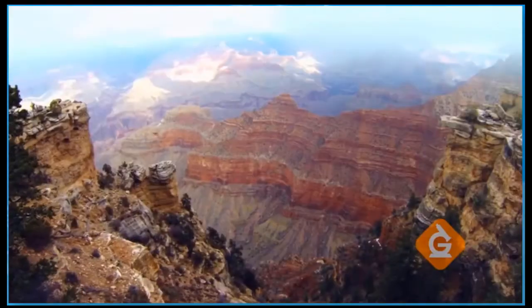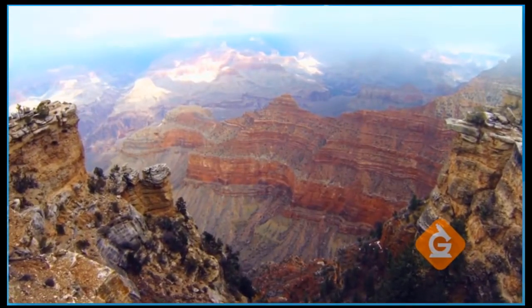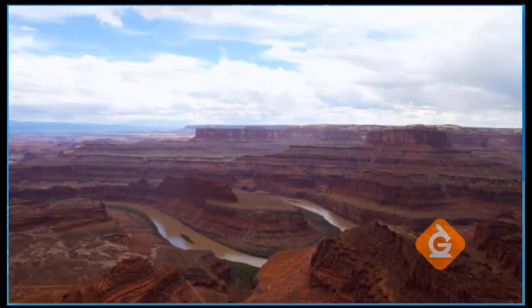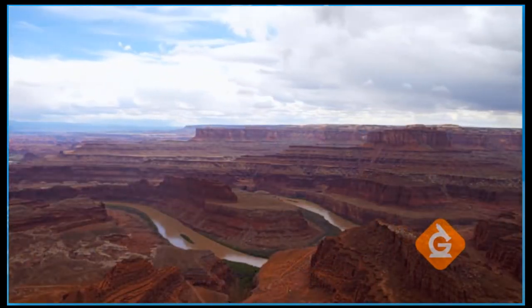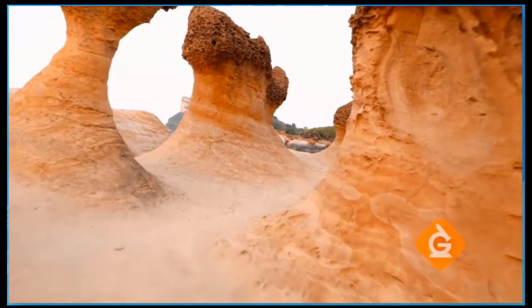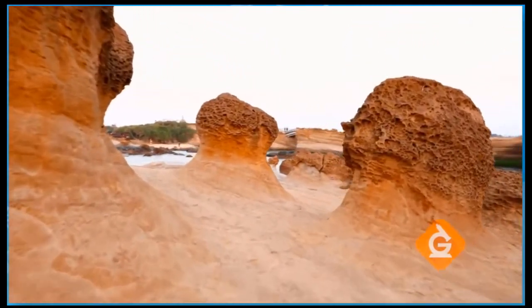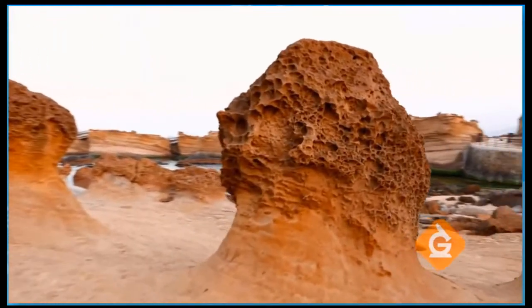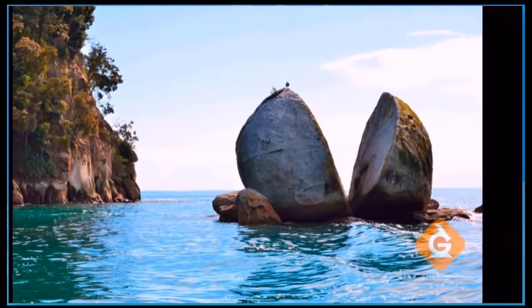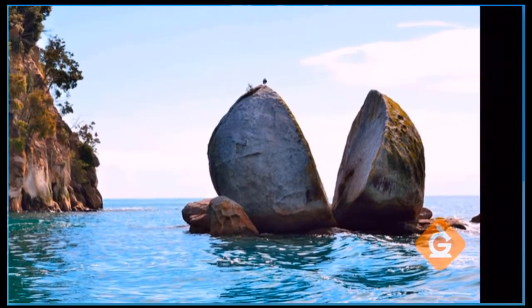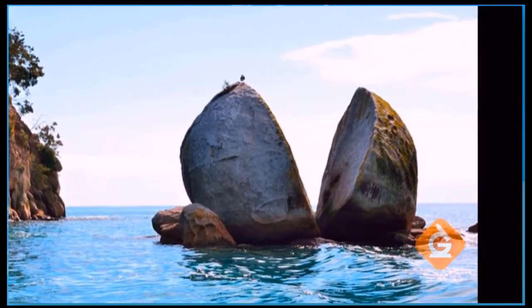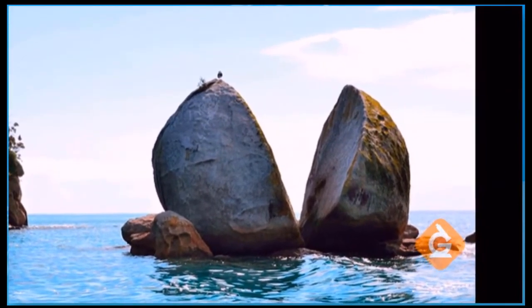Let's look at some natural landforms and see if we can figure out how the material is broken apart, moved, and deposited somewhere else. The Grand Canyon. It was carved by the flow of the Colorado River over millions of years. Mushroom rocks. These are created by wind erosion. The wind carries sand close to the ground, carving the bottom more than the top. I know this place, it's Split Apple Rock, New Zealand. It was created by water freezing into ice, the same thing that caused our pipe to crack.